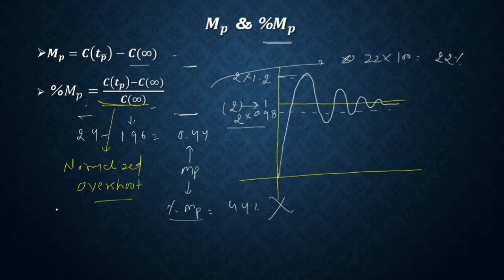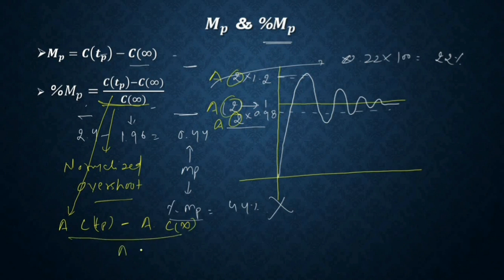If you multiply the input by an amplitude A, then your peak value is also multiplied by the same amplitude. So your c(tp) becomes A times c(tp). The final value of the response is also multiplied by the same amplitude A, and the denominator is also multiplied by the same amplitude, so this A will cancel out.